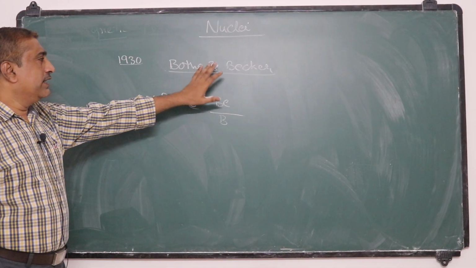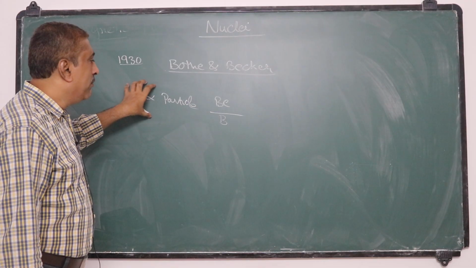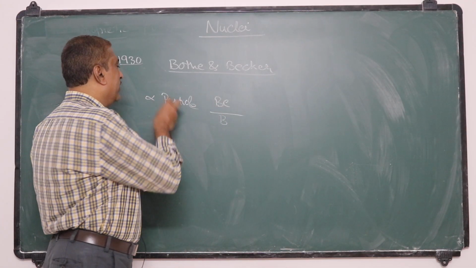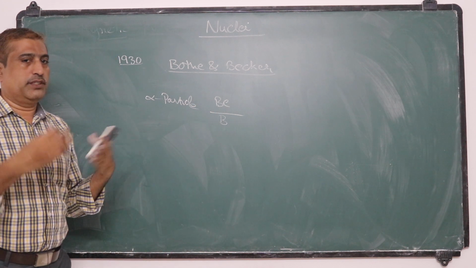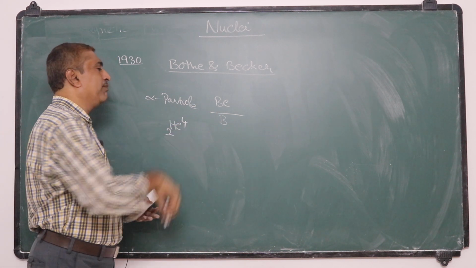Alpha particles, as you know, are helium nuclei, He-4 with charge 2.